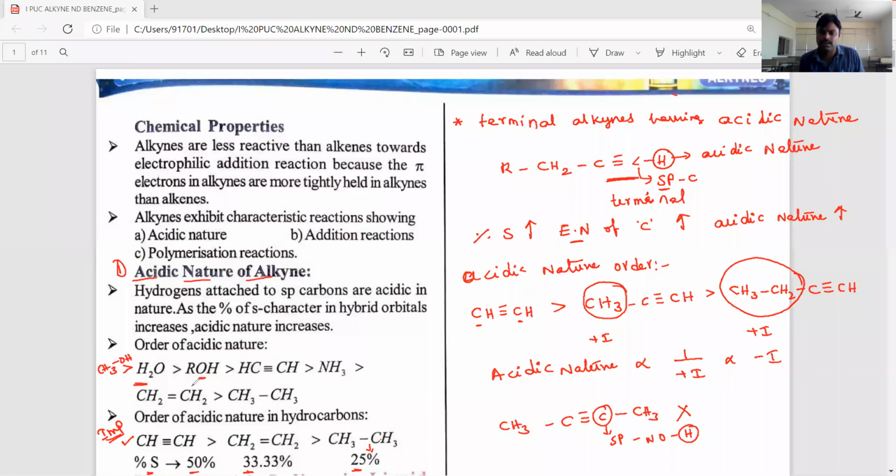After that, the alcohols except methyl alcohol, the remaining alcohols like ethyl alcohol, propyl alcohol, butyl alcohol, are less acidic. And then ammonia, and then ethene, and then ethane will come. This acidic nature order is also very, very important for the NEET and JEE examinations.